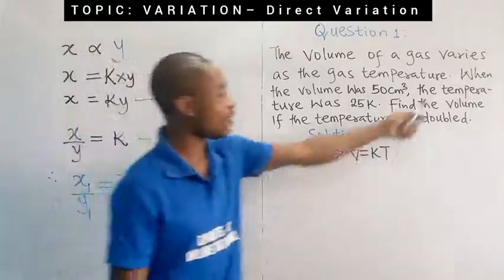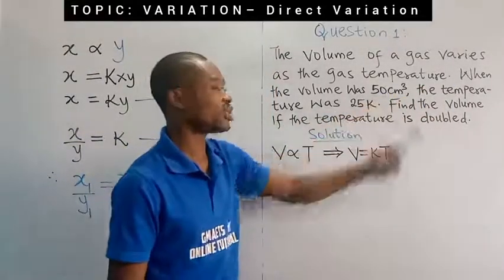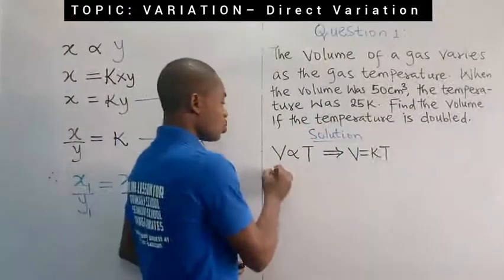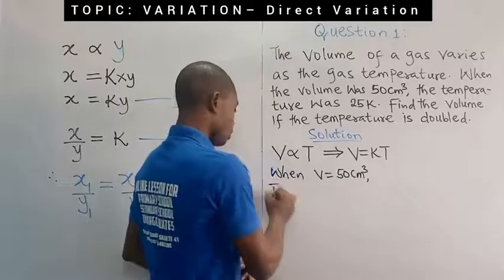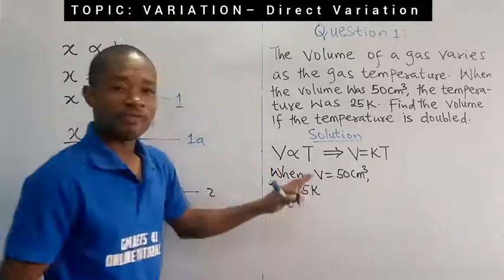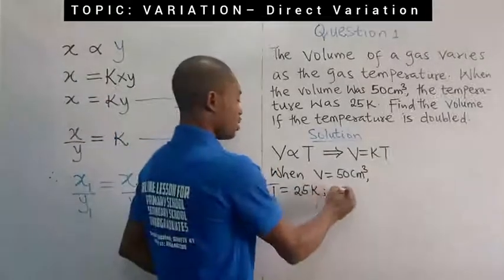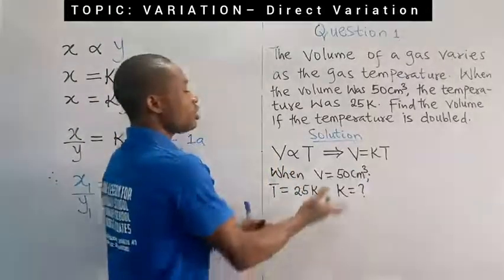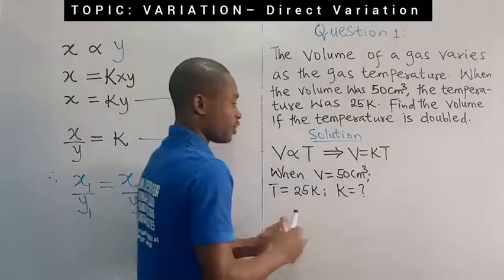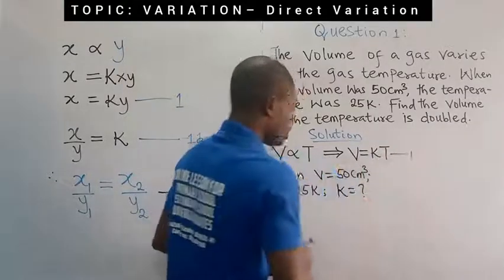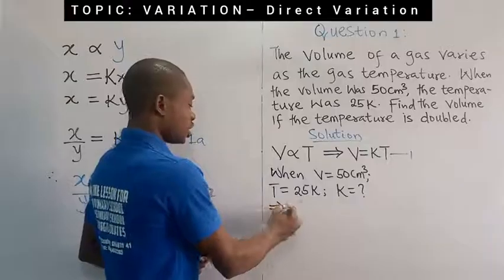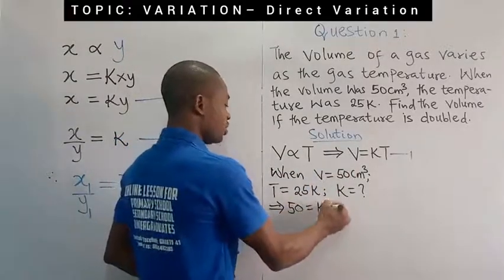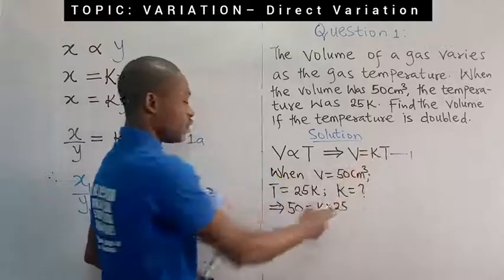Are you getting me right? We have when the volume was 50 cubic cm, the temperature of that gas was 25. So I'm going to write. So with this information, we are going to obtain our K. So I'm going to write that K is equal to, I do not know, question mark. So I'm going to substitute it into this equation. Are you following? Let me call this equation 1. I'm going to substitute it into it. The implication is that in place of V, you fix 50 cubic cm, and that's going to be equal to K times 25, because T is 25.